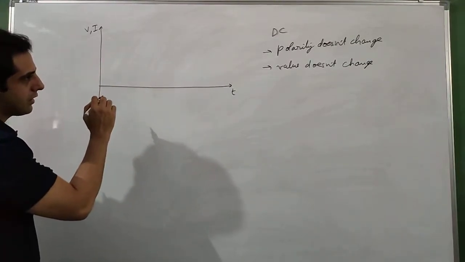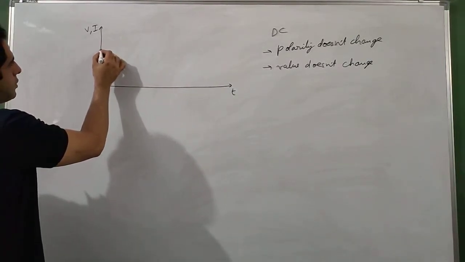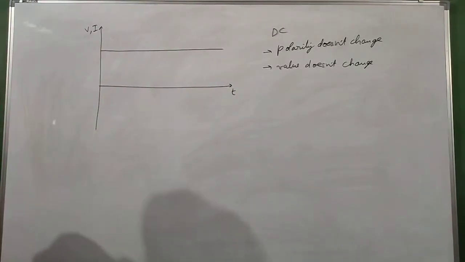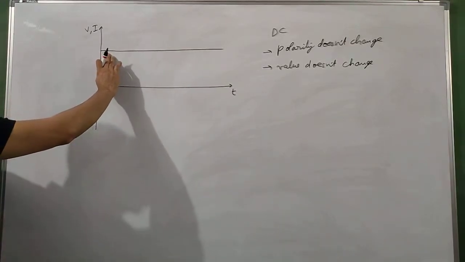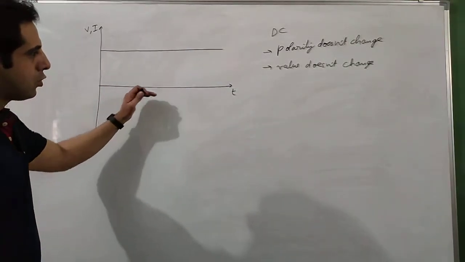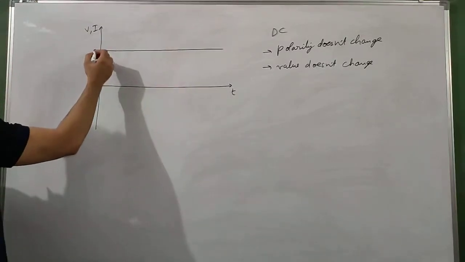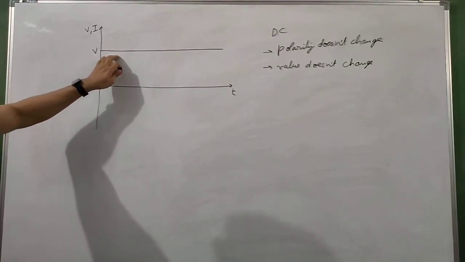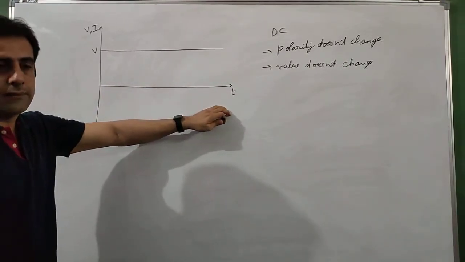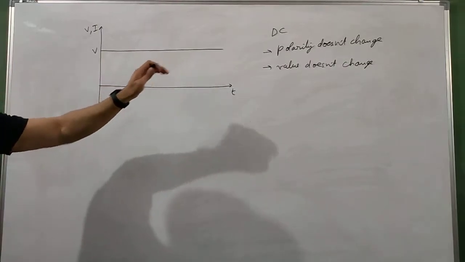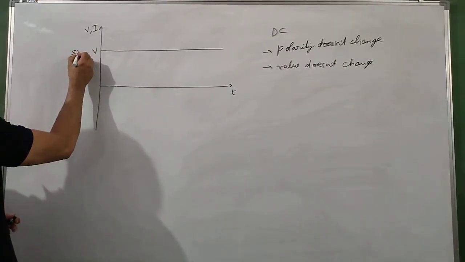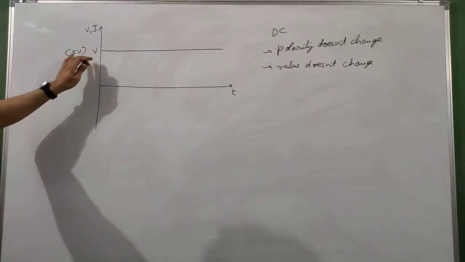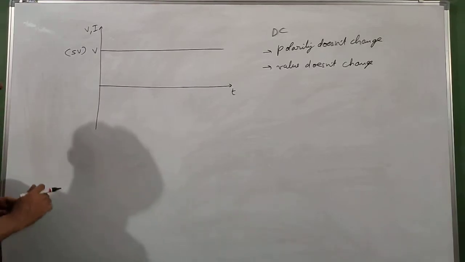So if we plot a graph of direct current, then it goes like this. For an ideal direct current, which is pure DC, the line is absolutely parallel to the time axis. This means that the value of voltage of direct current is not changing with respect to time. The time goes on but the value remains constant. Let us say that this value is 5 volt. So for the entire time that we are using the direct current, the value will remain at 5 volt. It is not going to change.